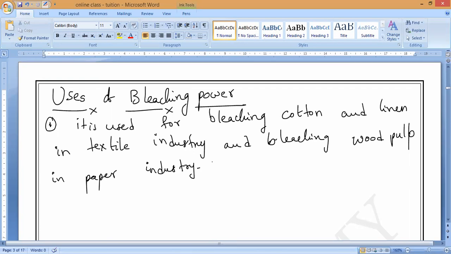Now, also we can remember laundry. What do you mean by laundry? Anybody? Clothes washing area, sir. So, cloth washing area. Bleaching washed cloth. The bleaching action of bleaching powder is due to the chlorine released by it. So that is the reason we can use it on washed cloths in laundry. Also used for bleaching washed cloths in laundry.